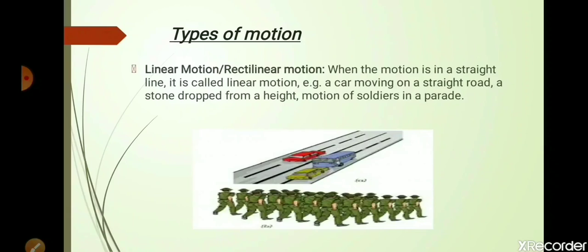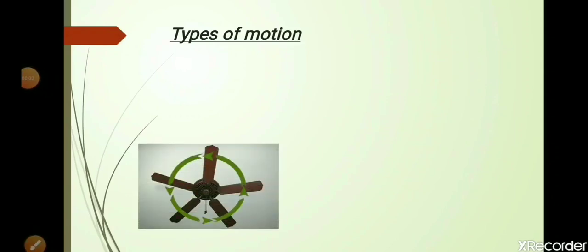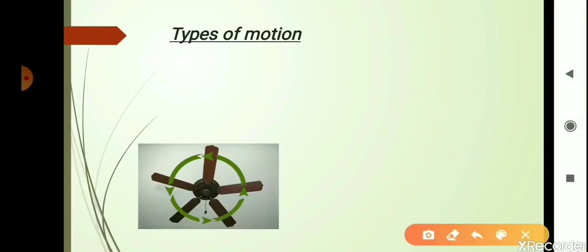Another example can be a stone which is dropped from a height. The stone, when dropped, will fall straight to the ground, and the path that it will follow will be a straight line. So it is said to be a rectilinear motion. Now the next type of motion that we have is the motion performed by the blades of a fan. Students, if you observe the blades of a fan, it moves on a circular path. So this is a circular path along which the blades of the fan are moving.